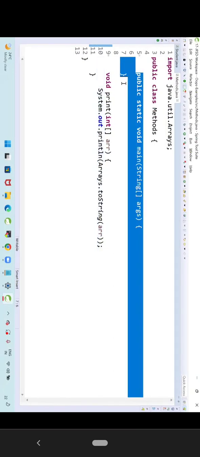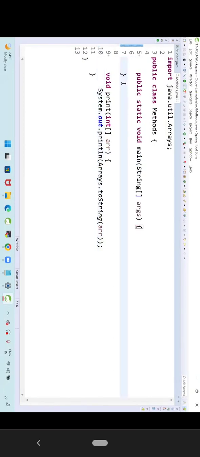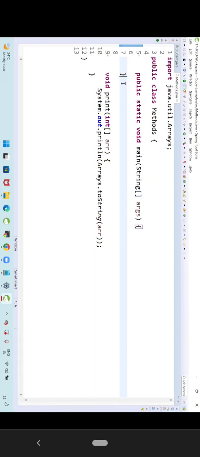JVM and static variables are very close friends. That's why memory is allocated for the static variable. Whenever there is a static, JVM will do the friendship. JVM and the static family are close friends. For static variables, when the class is loaded, memory will be allocated, and when the program is started, it is going to call the main method. It will execute only the main method. Whatever is there in the main method, it will execute.